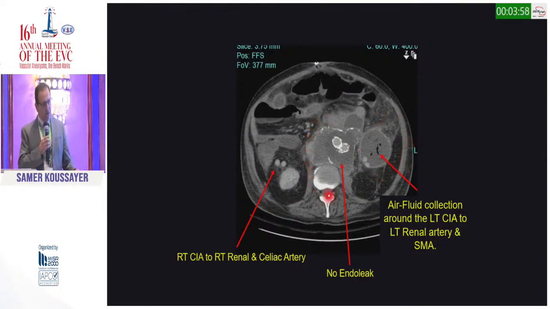Our main aneurysm looks fine. There's no problem, no endoleak. This is the right bypass, and it looks fine. So we only have a collection around the left bypass going to the left kidney and SMA.